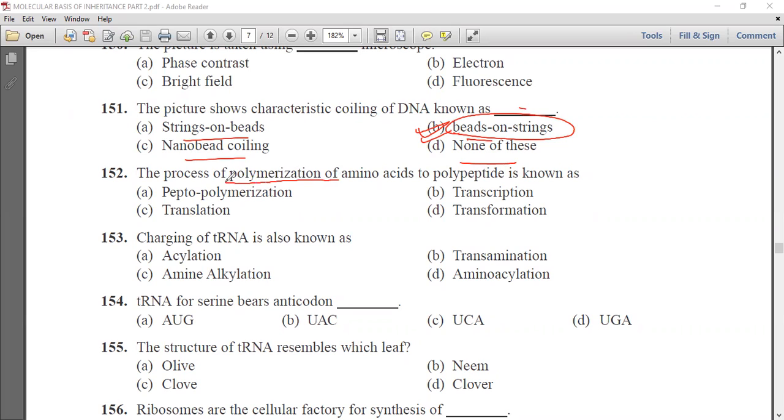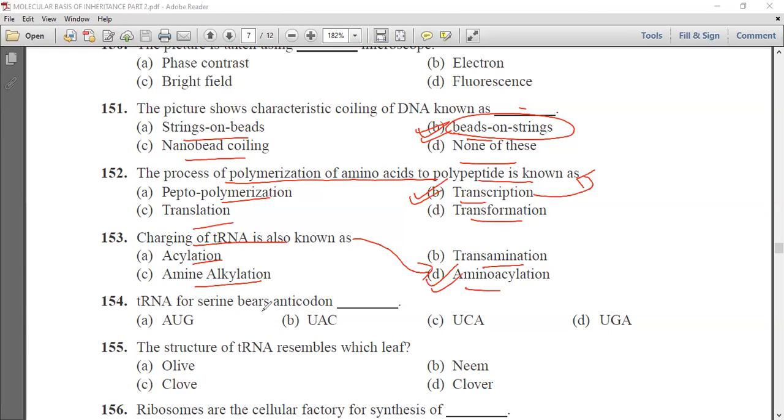Next question is, the process of polymerization of amino acid to polypeptide is known as peptopolymerization, transcription, translation, or transformation. Now we know that the process of polymerization of polypeptide is known as transcription. Charging of transfer RNA is known as acylation, transamination, amine alkylation, and amino acylation. We know that when this transfer RNA is charged, it is known as amino acylation.